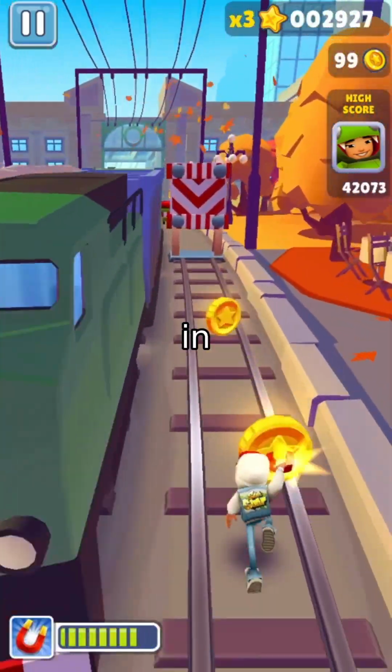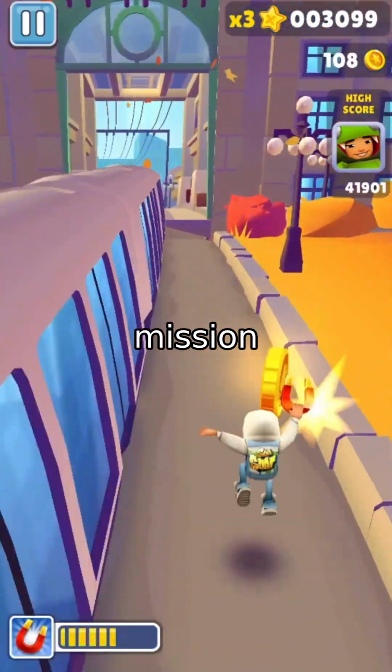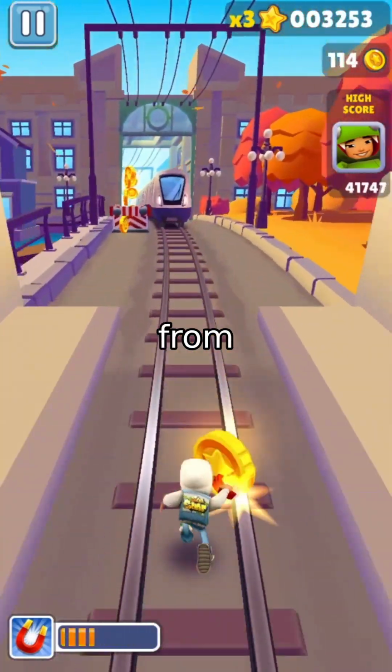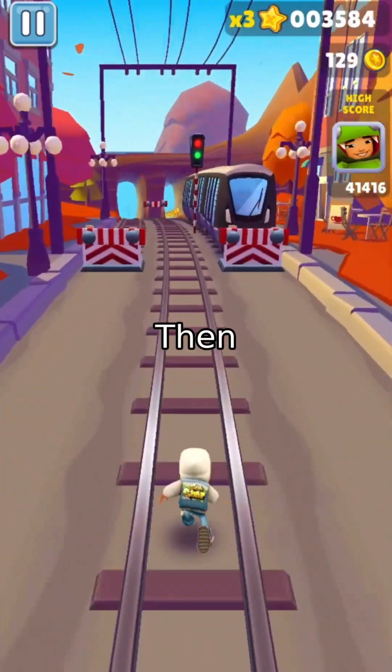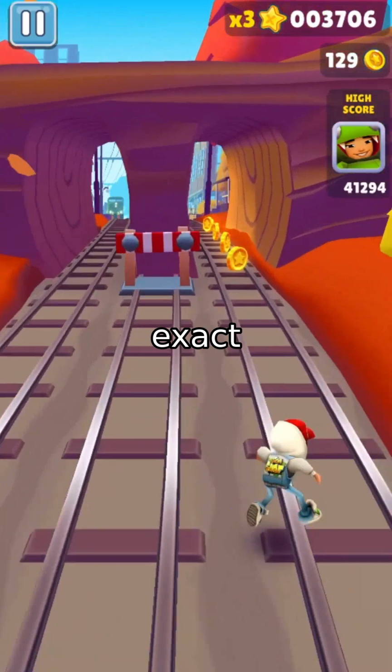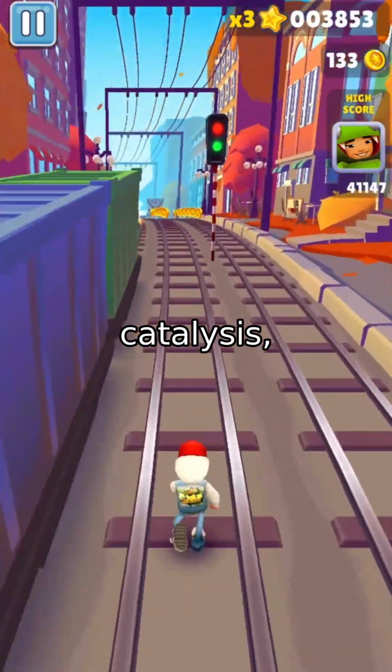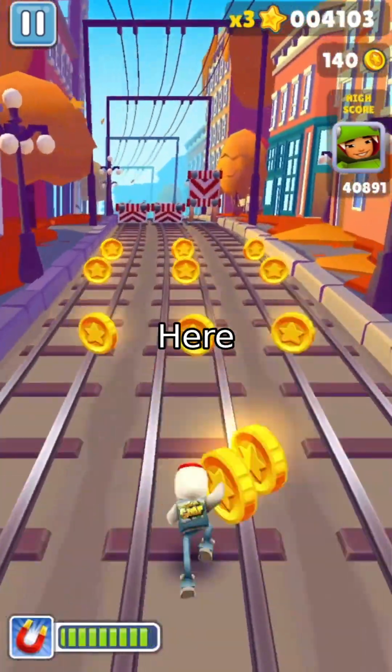That's where OmniESI steps in. Think of it as a two-step detective mission. First, it narrows down the search from all protein molecule features to the specific clues that matter for enzyme reactions. Then it zooms in even further, focusing on the exact molecular handshakes that drive catalysis, like hydrogen bonds or pi stacking.